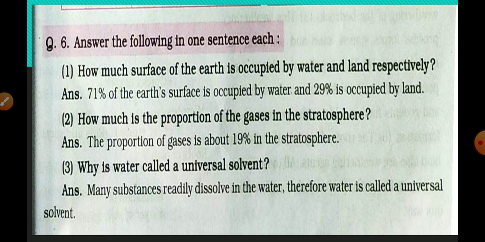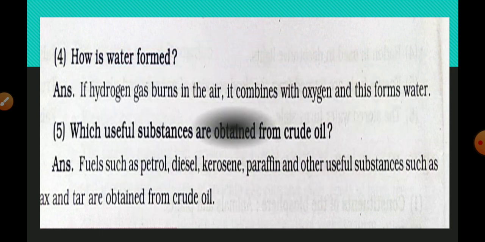And third one: why is water called a universal solvent? Many substances readily dissolve in the water, therefore water is called a universal solvent. Then next one: fourth and fifth questions are given, both here in the next slide.